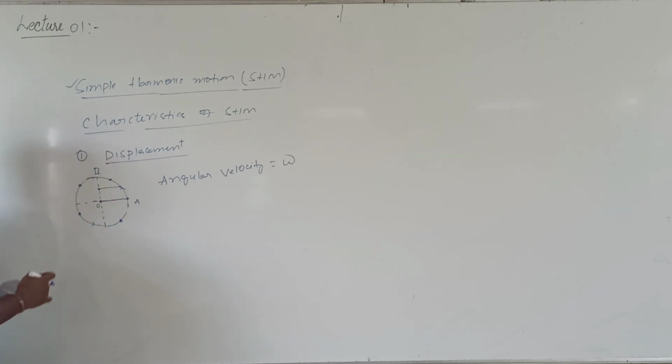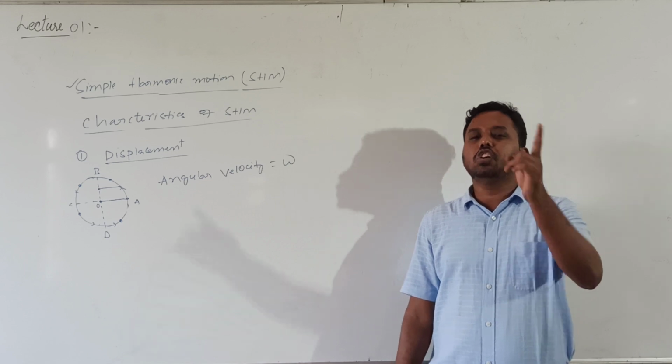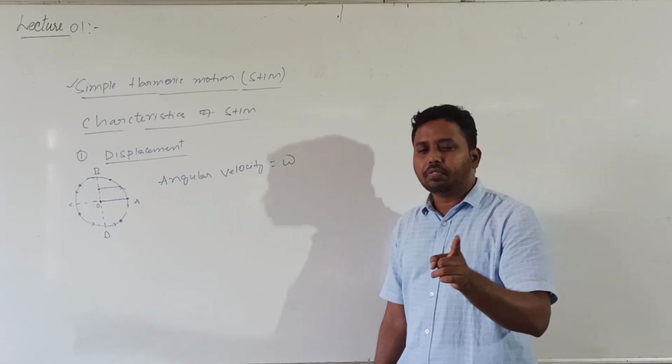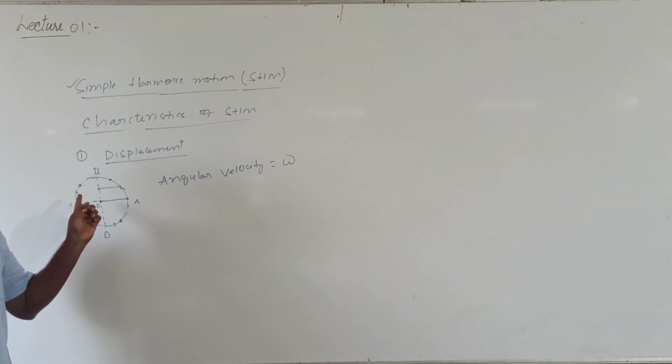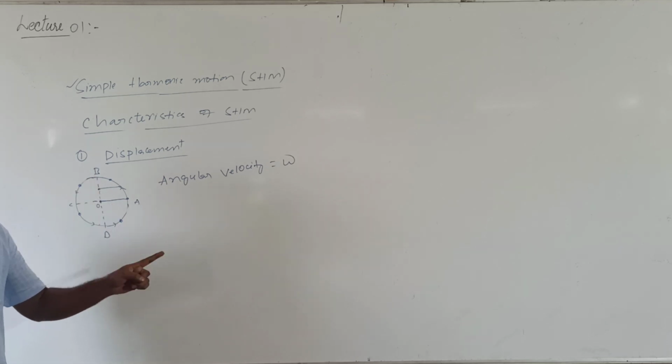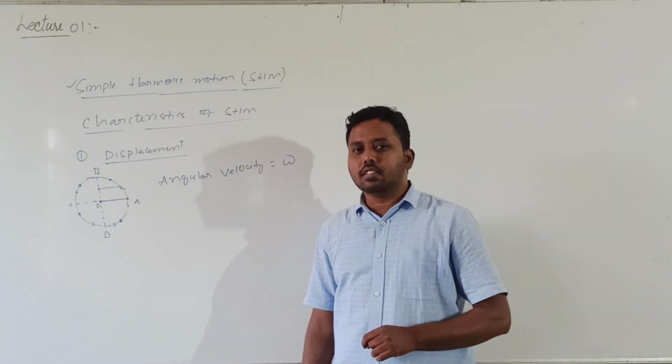When the particle goes from A to B, the foot of perpendicular goes from O to B. When the particle comes from B to C, the foot of perpendicular goes from B to O. When the particle goes from C to D, the foot of perpendicular goes from O to D. When the particle goes from D to A, the foot of perpendicular goes from D to O. So when the particle completes one rotation, the foot of perpendicular completes one oscillation along the diameter. That means the time taken by the particle to complete one rotation is exactly equal to the time taken by the foot of perpendicular to complete one oscillation.